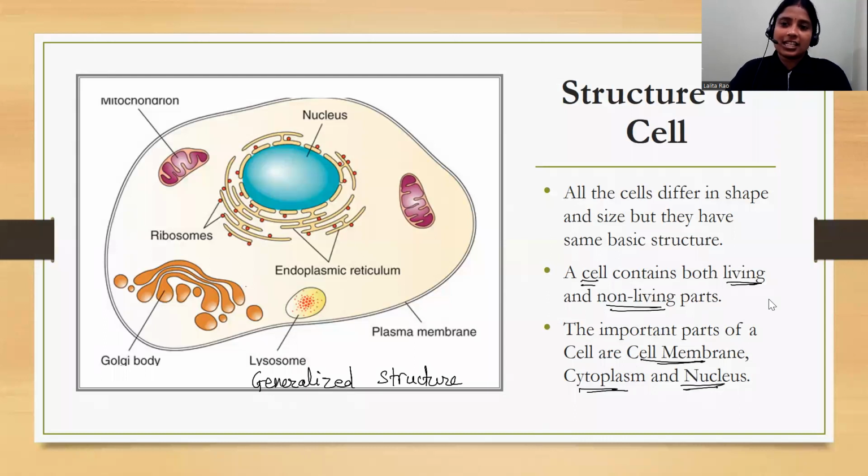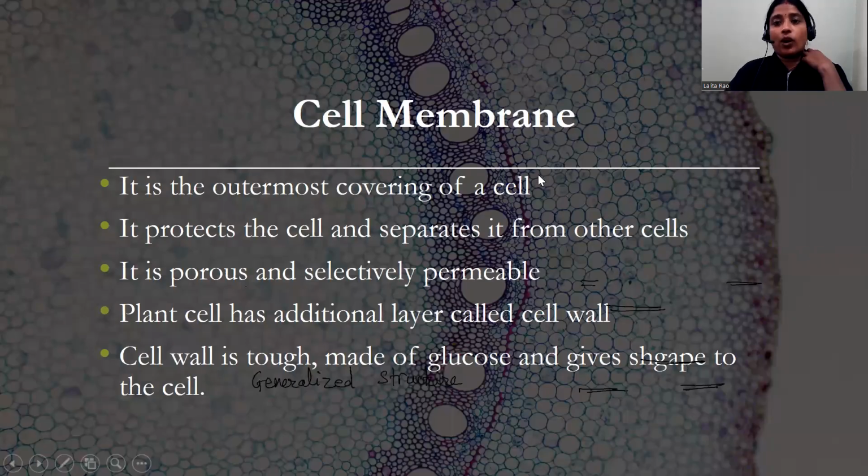Now let us discuss them in detail. So cell membrane. What is the cell membrane? You can see here the beautiful image, which shows the membrane in the background. If you play tabla, the tabla has a membrane. Many instruments have their own membrane. The word membrane means the outermost covering. So the outermost covering of a cell is known as the cell membrane.